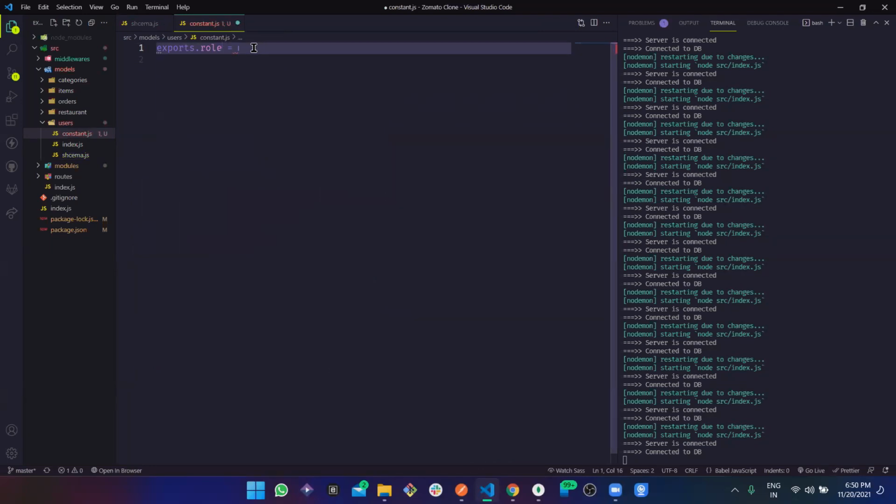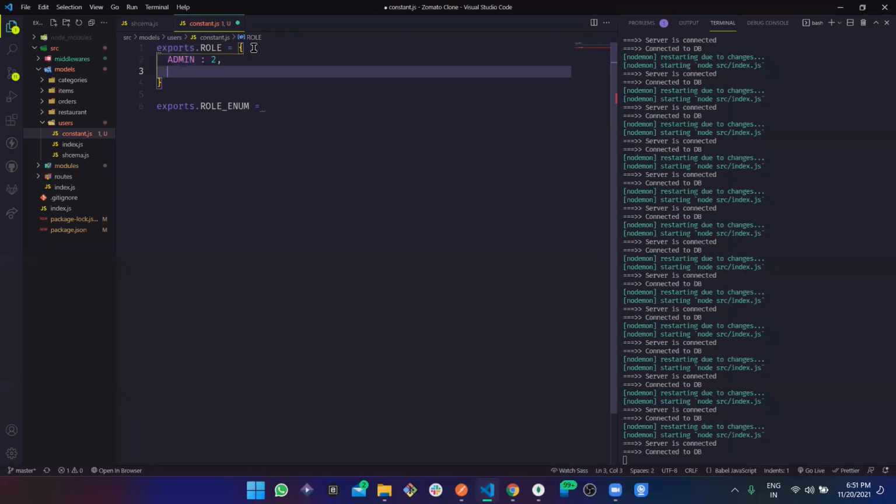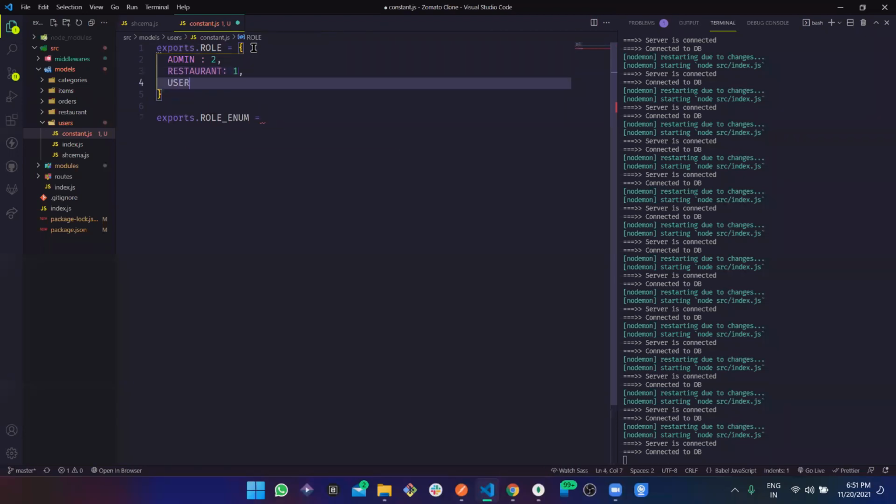So for the role, firstly there would be two things for the role enum: exports.role. This role would be an object where we'll be defining admin, which is going to be 2, restaurant, which is going to be 1, and maybe the user, which is going to be 0.